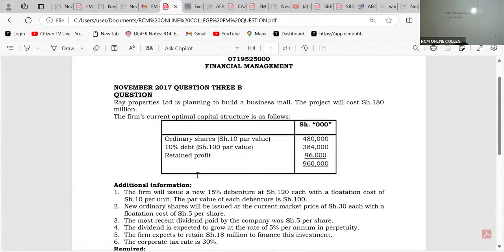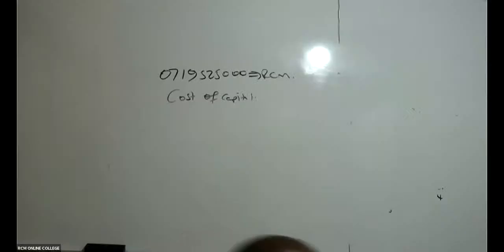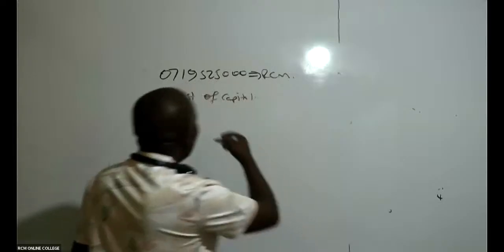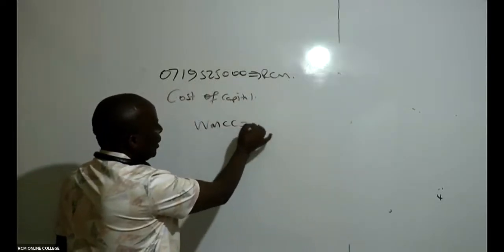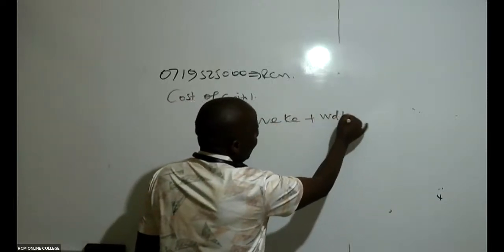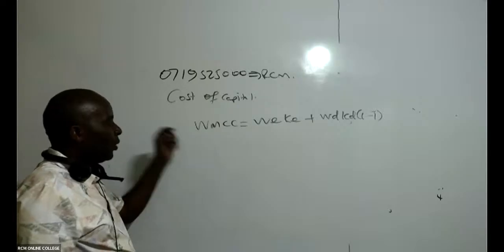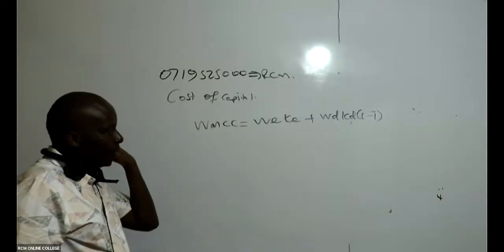And if it is WMCC, what am I going to do pretty fast here? It is your normal formula. WMCC and WACC formulas are the same. To get our WMCC, I will take the weight of equity times cost of equity, plus the weight of debt times cost of debt times (1 minus T). The same formula would have been applicable if we had a WACC.